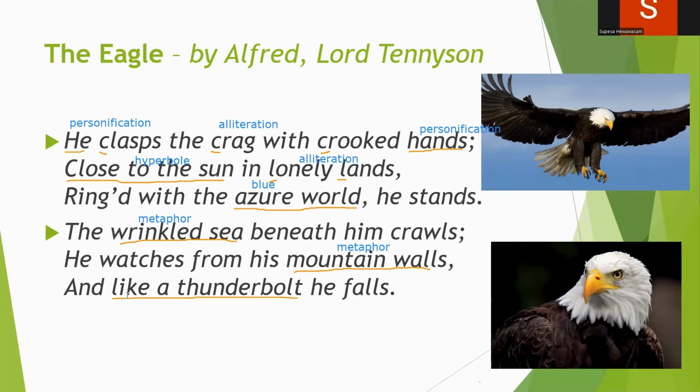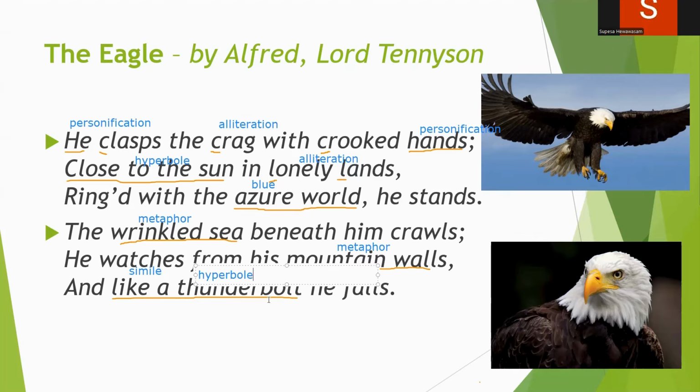Then, and like a thunderbolt he falls. We have another technique here. It is simile. Why does it become a simile? Because we find the word like here. And like a thunderbolt he falls. Here again we can find the hyperbole also.